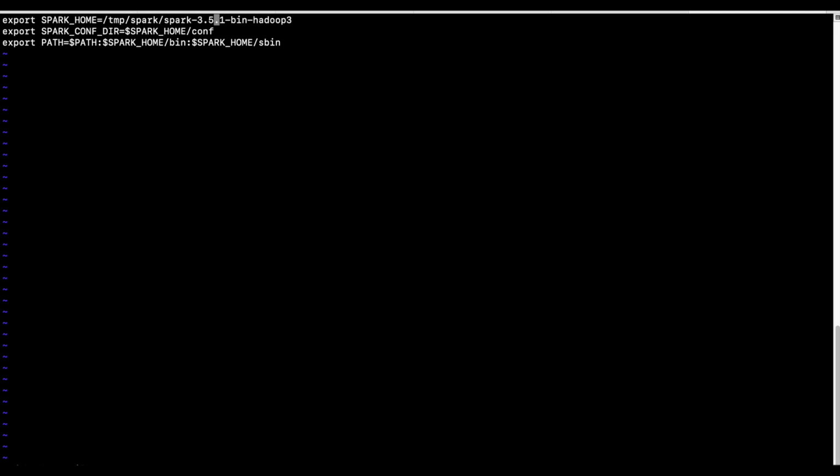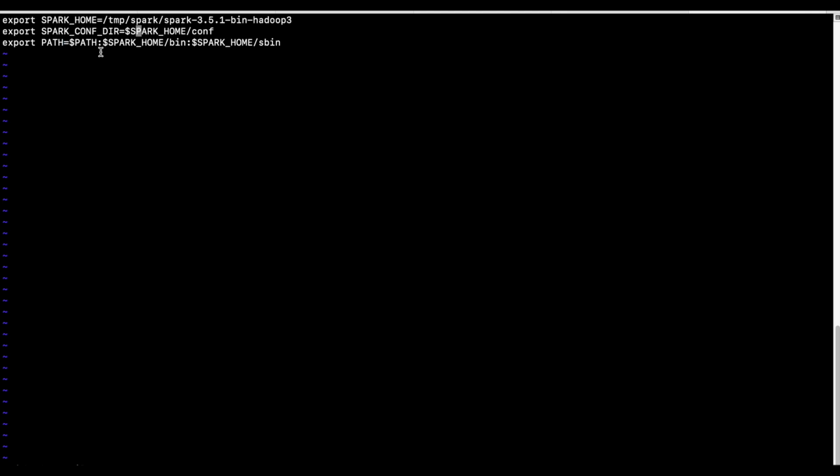So which is temp Spark and Spark 3.5.1 bin Hadoop 3. Then I'm setting Spark conf dir. This is one of the environment variables, and it is taking the reference from here. So $SPARK_HOME is this one. Whatever value is here, it will be replaced here during runtime, and then the conf directory.